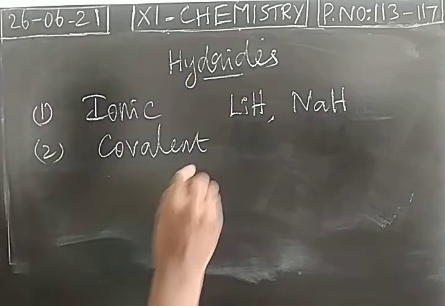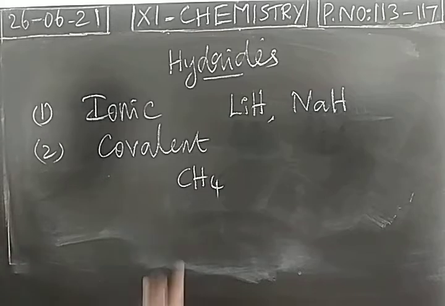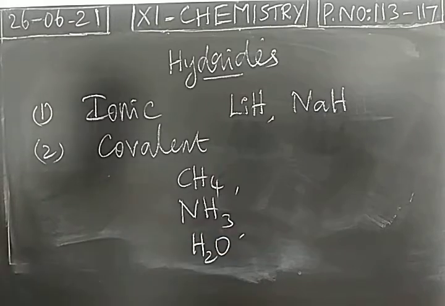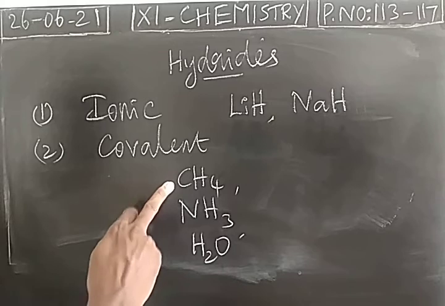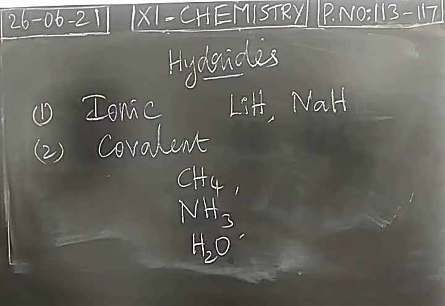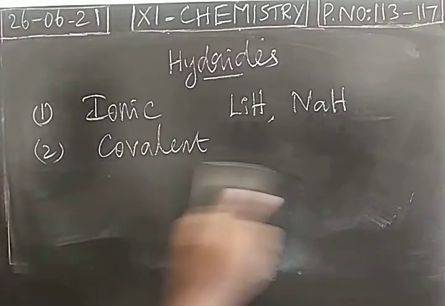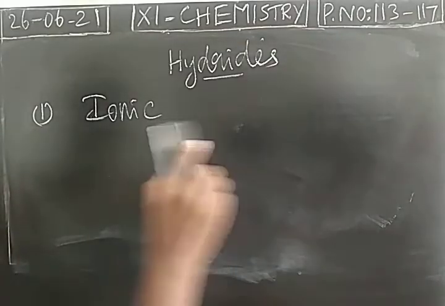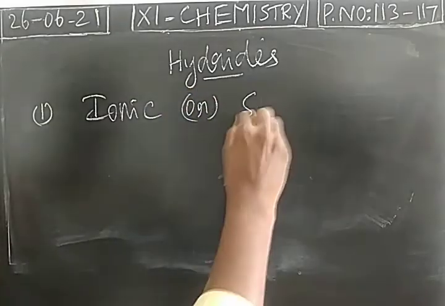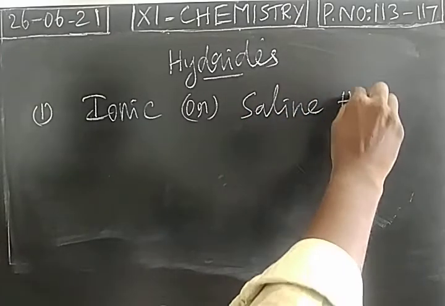When you take covalent hydrides, the element which is combining with the hydrogen will have more electronegativity than the hydrogen. You can take methane, ammonia, water. So these are all examples of covalent hydrides. The elements which combine with hydrogen, like carbon, nitrogen, oxygen, are all more electronegative than hydrogen atoms. So ionic hydrides are also called saline hydrides.